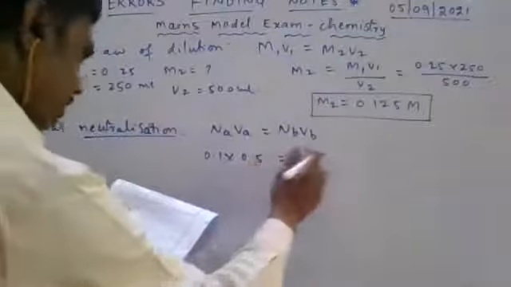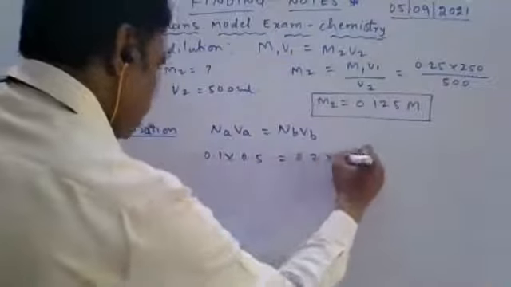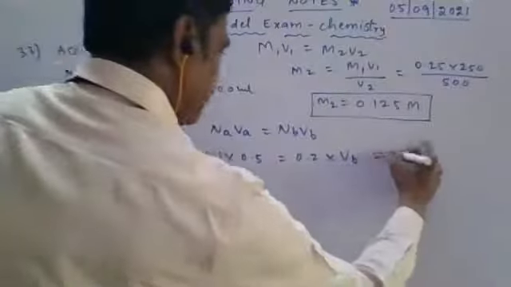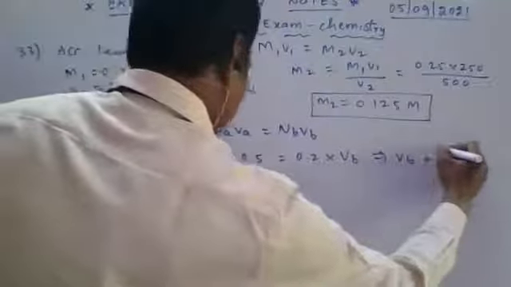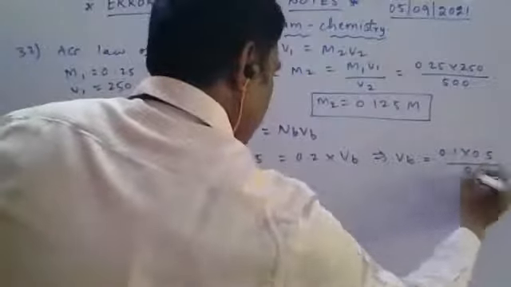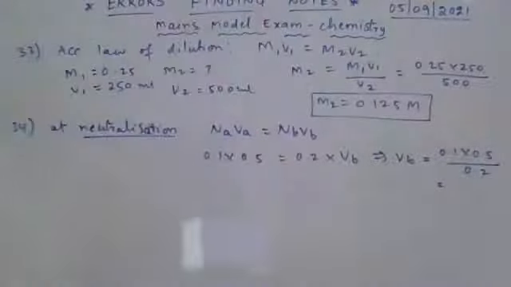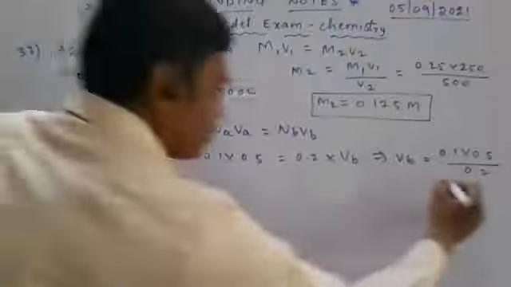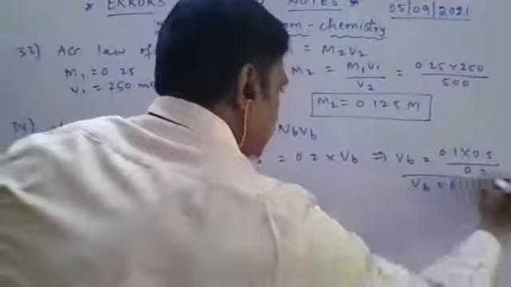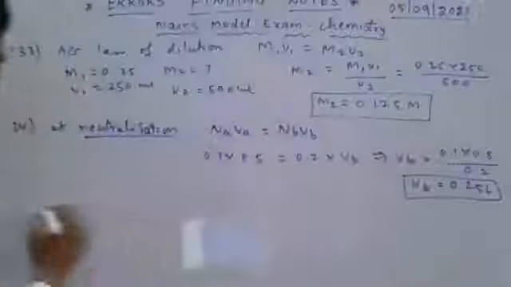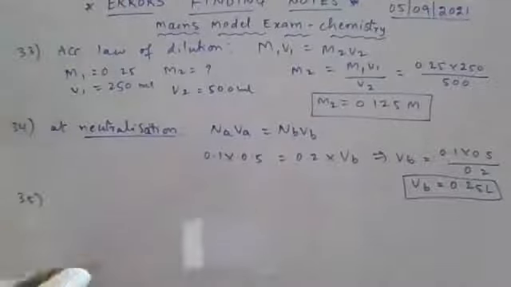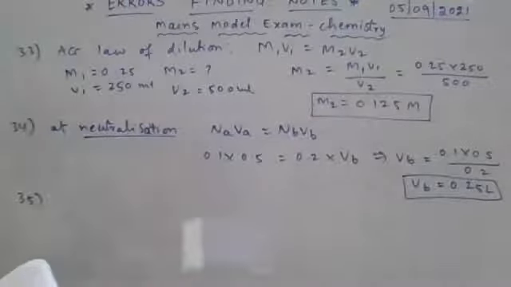0.1 into 0.5 is equal to 0.2 into volume of base. From this you get volume of base is equal to 0.1 into 0.5 by 0.2. You get 0.25 liters volume of base. Is it clear?